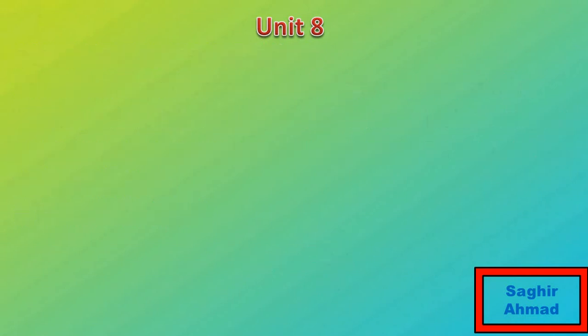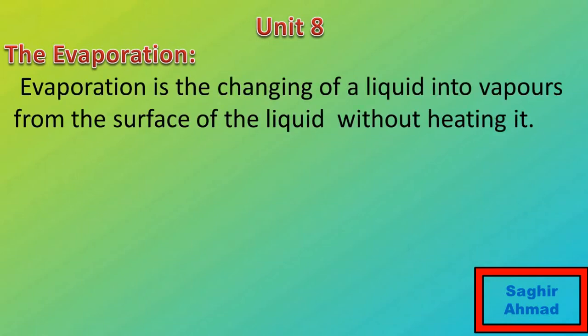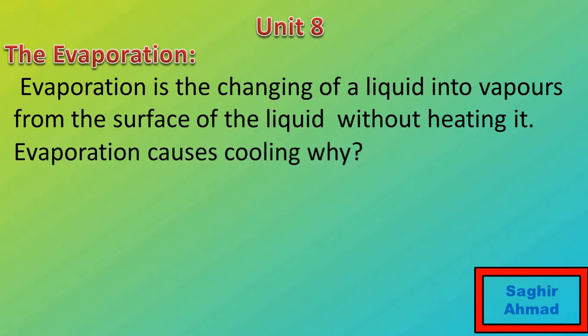And our next topic is evaporation. What is evaporation? Evaporation is the changing of a liquid into vapors from the surface of the liquid without heating it. Now we take some examples. You can take the example of clothes. Clothes dry with the help of air. To understand this we draw a question: evaporation causes cooling. Why?